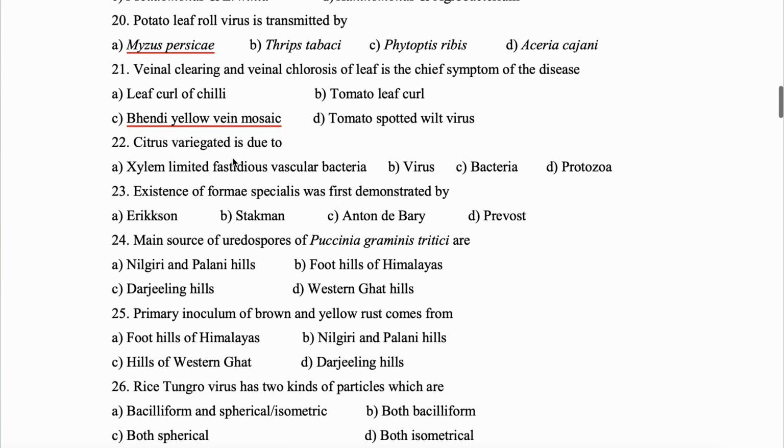Citrus variegated chlorosis is due to xylem limited fastidious vascular bacteria. Next question. Existence of formae speciales was first demonstrated by which scientist? It was Eriksson. Next, main source of uredospore of Puccinia graminis tritici are from which place? Nilgiri and Palani hills.